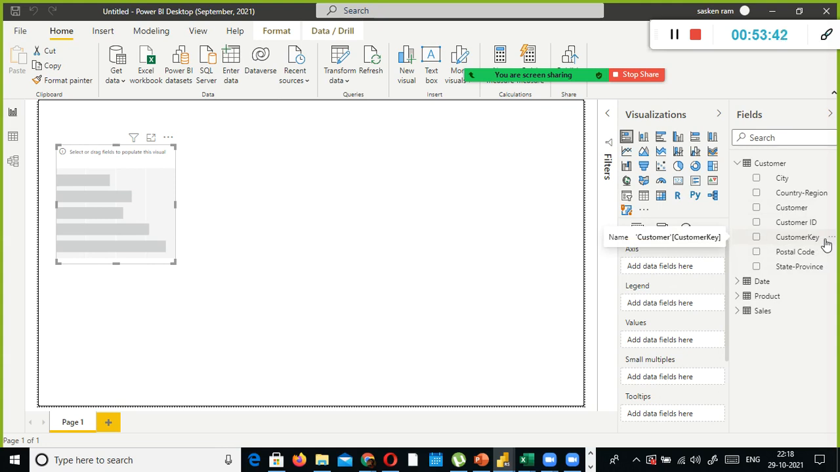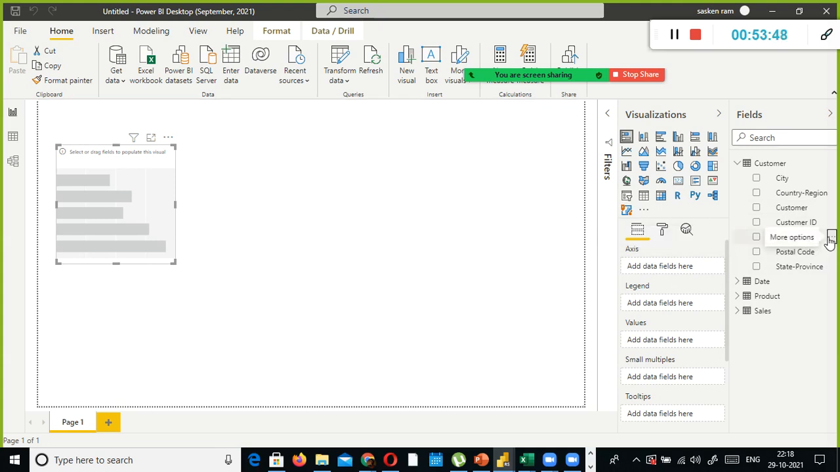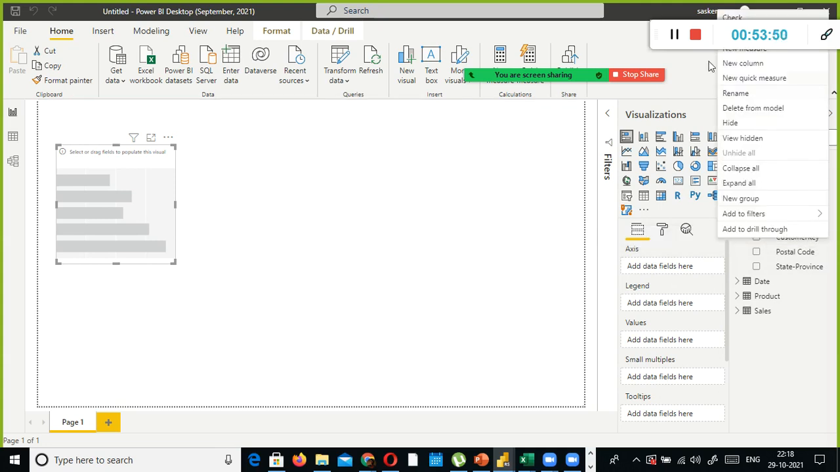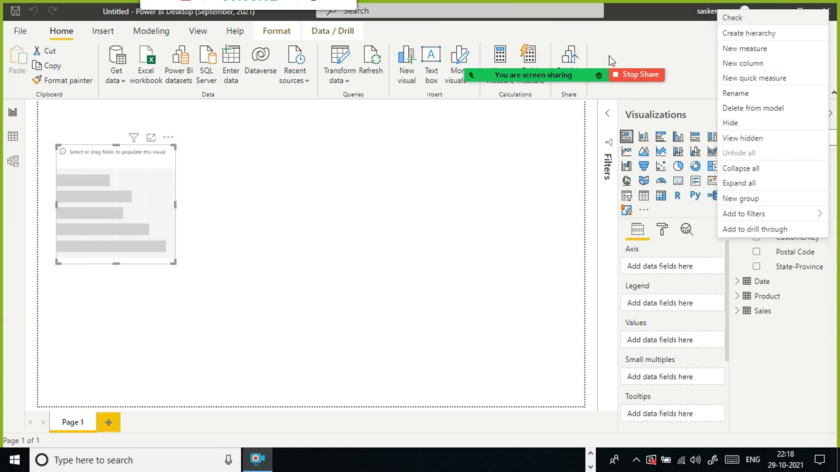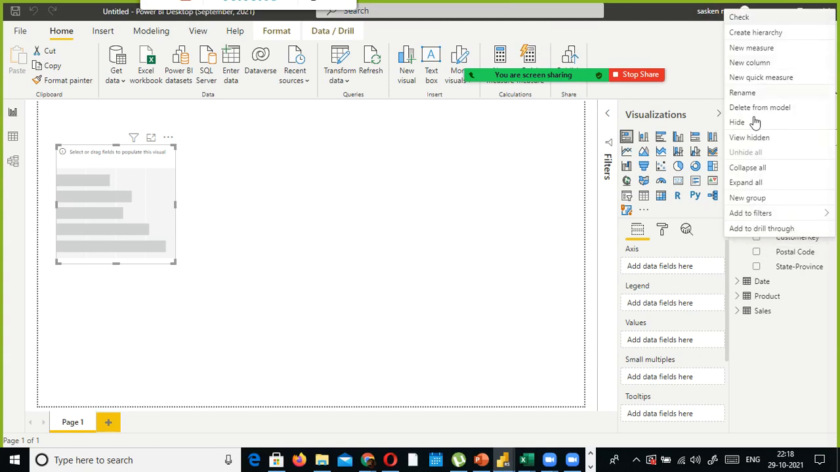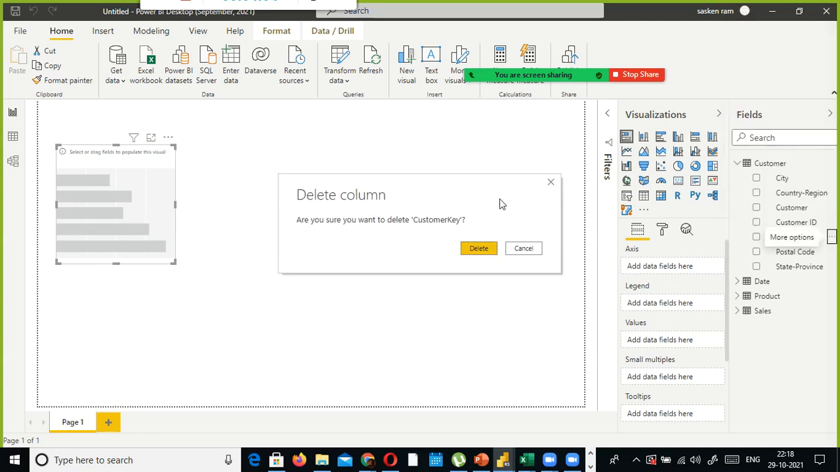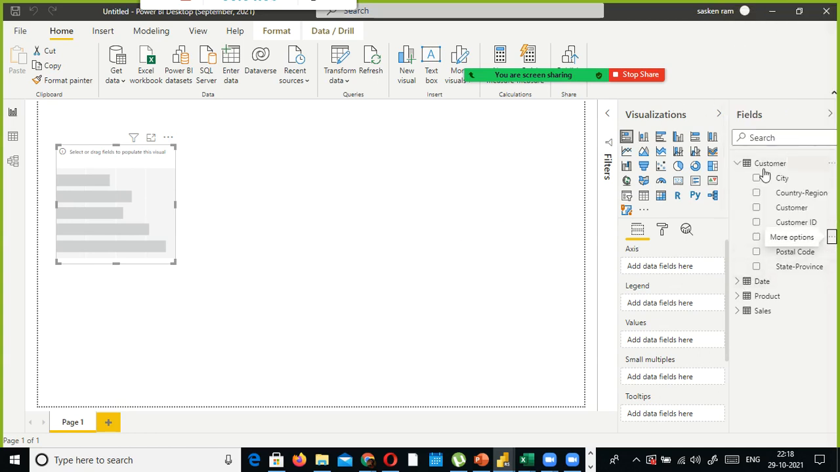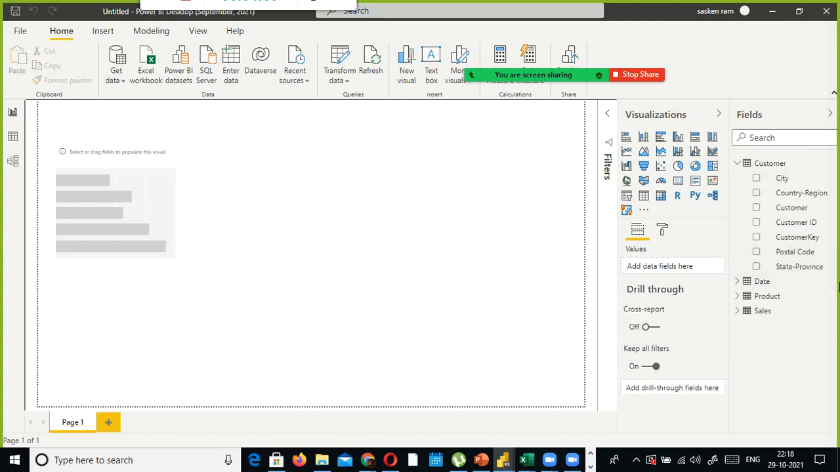If you show the CEO of your company the customer key instead of the customer name, do you think they'll be happy? So this column is required technically. As a data architect, you should retain the customer key column behind the scenes, but we don't need it in the report. You can delete it from the model, but anyhow it is not advisable. Especially when you see a key column, don't delete it.